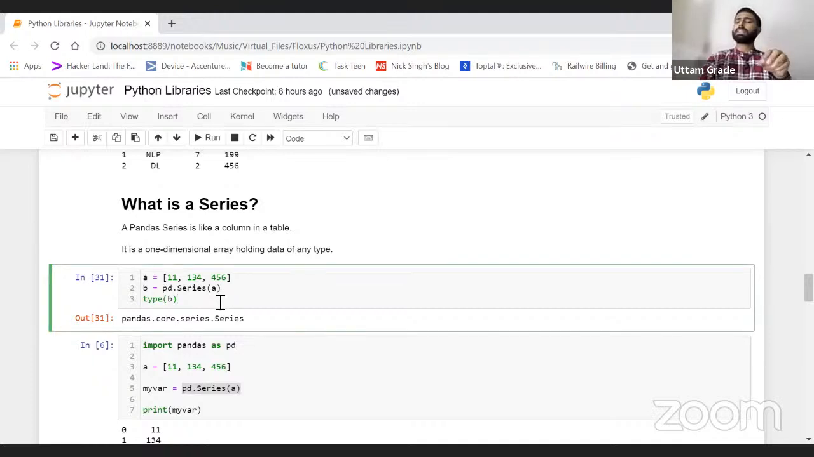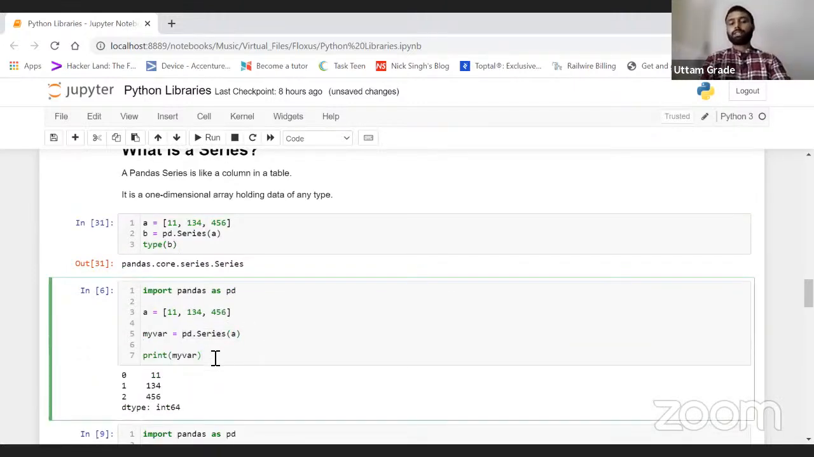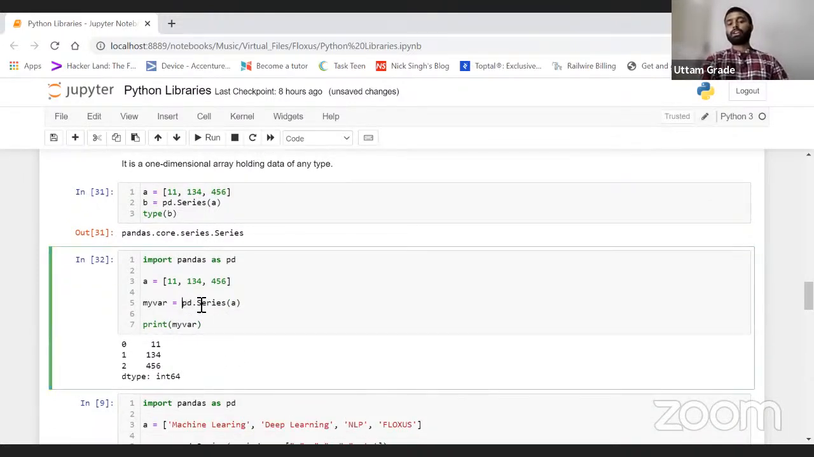A series is nothing but the same as a list, with a little bit of difference between them. You can understand it in this way. So this is how my data looks like with pd.Series of a, right? Series are basically used to make a data frame. If we have a series, I can store my series data directly into the data frame. Pretty simple, right? Now we have understood it in this manner.